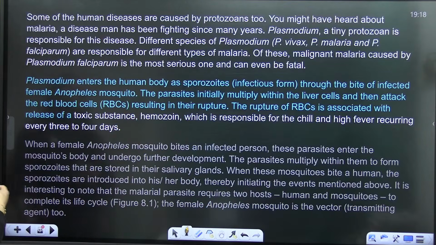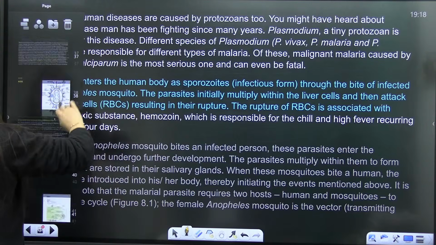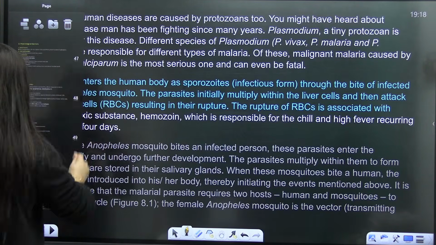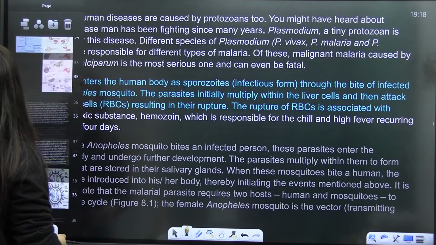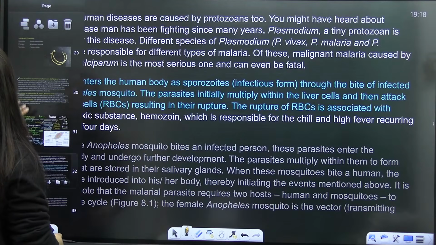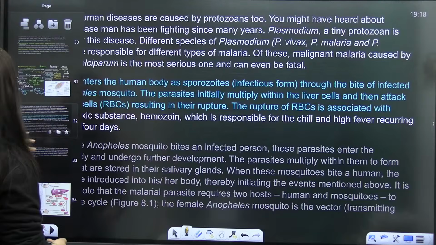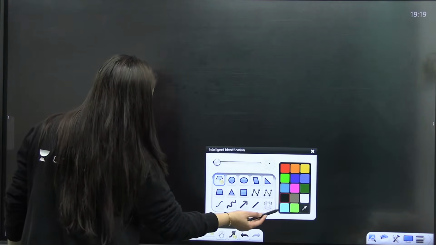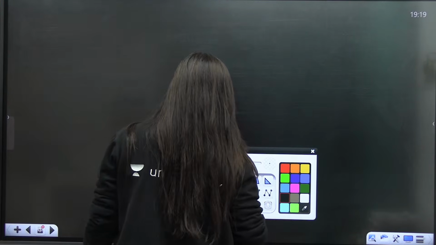Next part is regarding malaria. We'll discuss that, but before that, let me show you the picture. I've added that picture. Done? Then let's talk about the malarial parasite, or malaria.